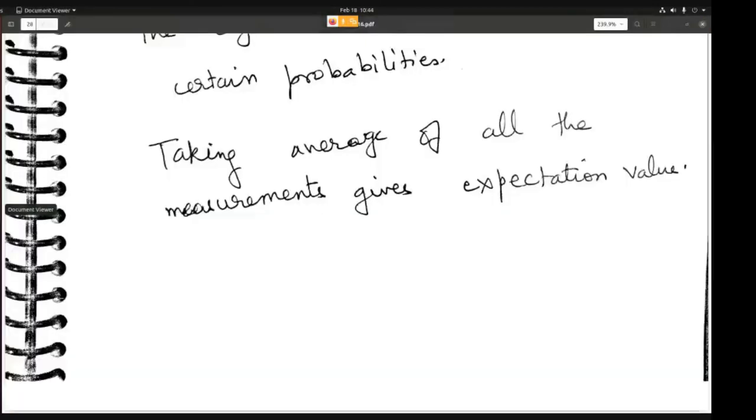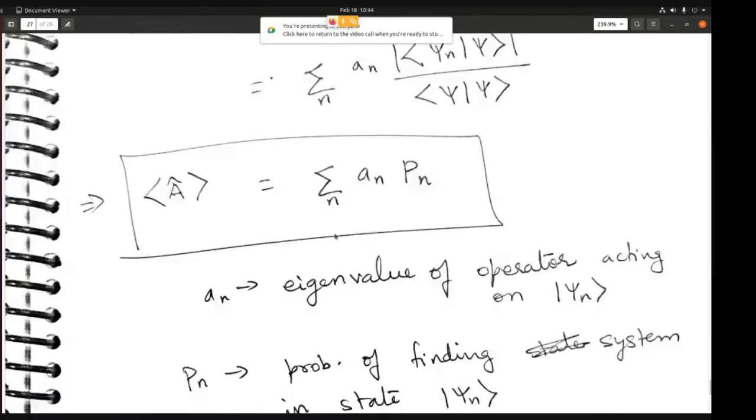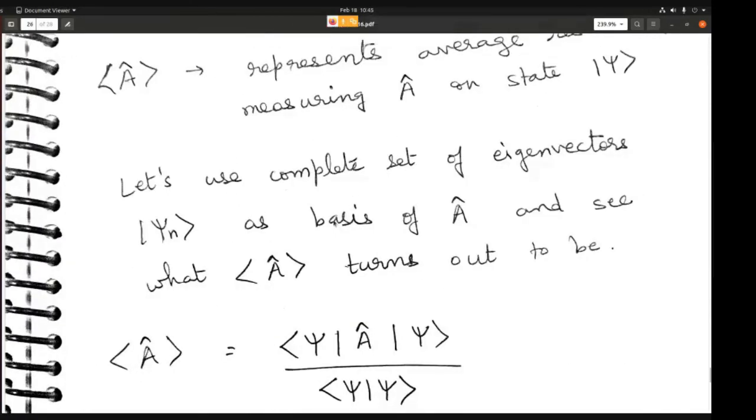These concepts are very important. You should understand how the expectation value is calculated, and when you perform a measurement, what it is that you get. You shouldn't confuse the expectation value with the measurement eigenvalue. When you perform a measurement, you will only get one of the eigenvalues, but the expectation value will be different from the eigenvalue, because the expectation value is the average of all the eigenvalues for all the different experiments that you do. So that is the difference between the two.